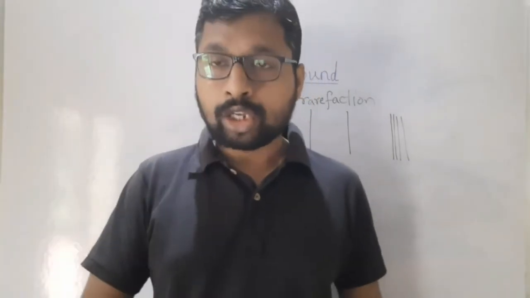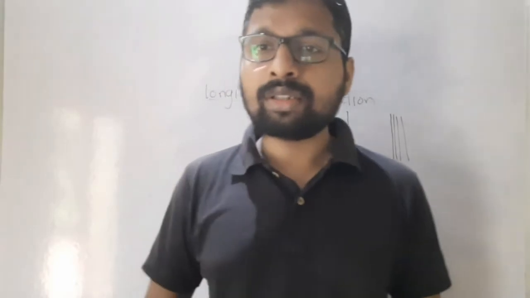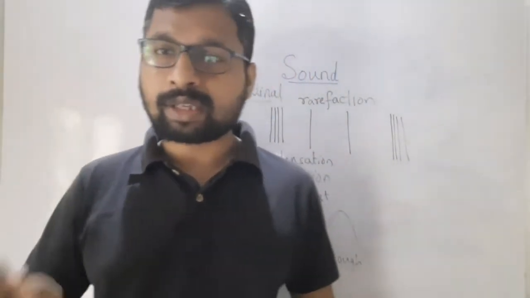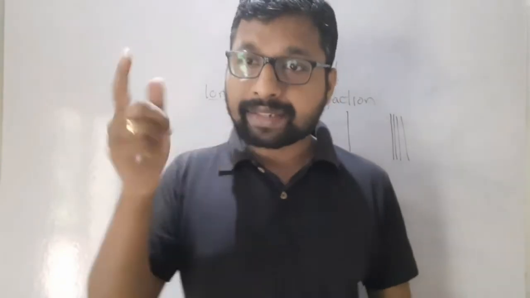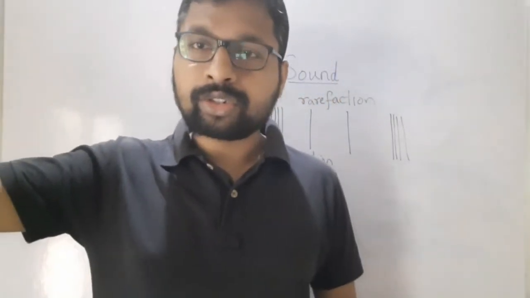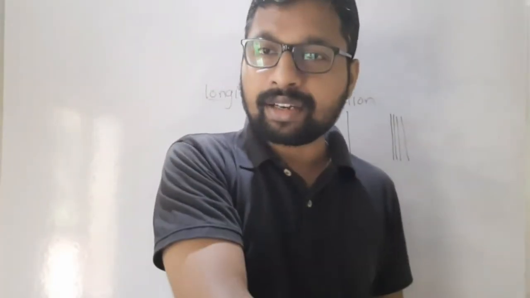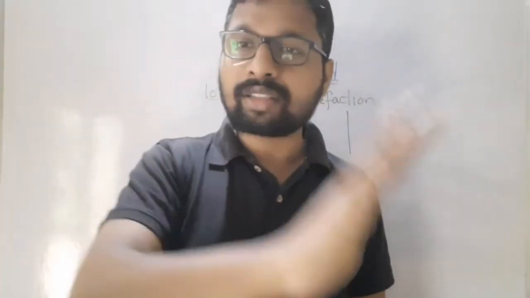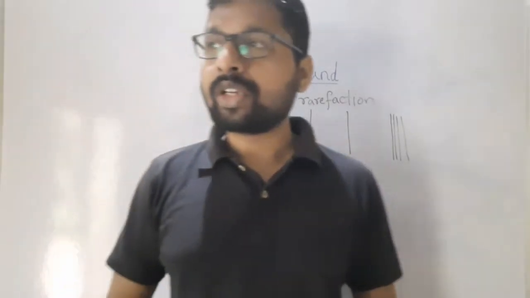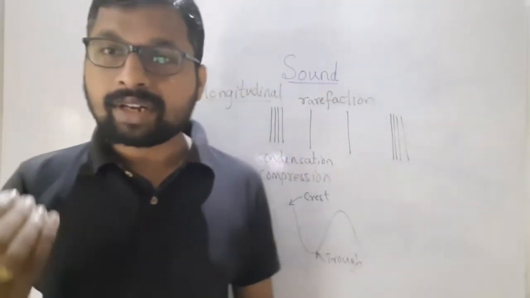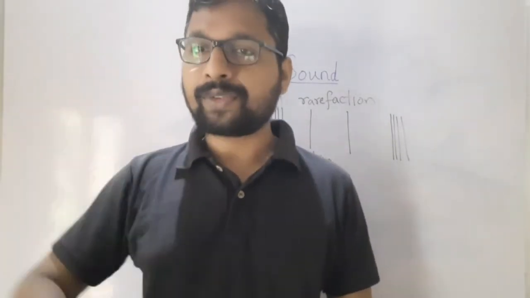Light is the fastest thing in the universe that we know of, and still it takes 8 minutes to come from the sun to the earth. So this is light. It travels in the form of transverse waves.